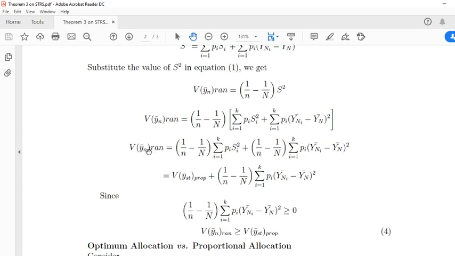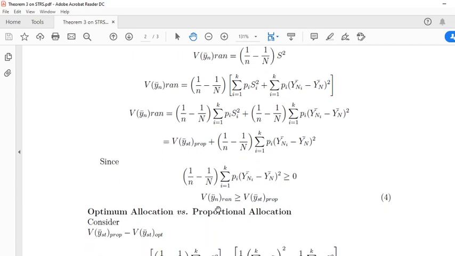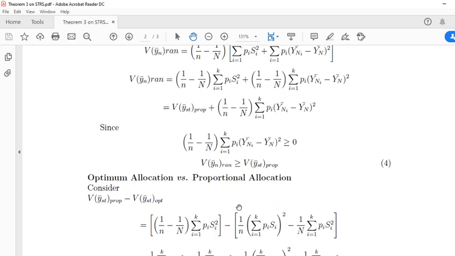So this is greater than the proportional allocation. Variance of sample mean in simple random sampling without replacement is greater than variance of stratified random sampling with proportional allocation.